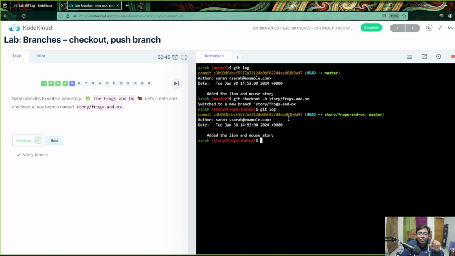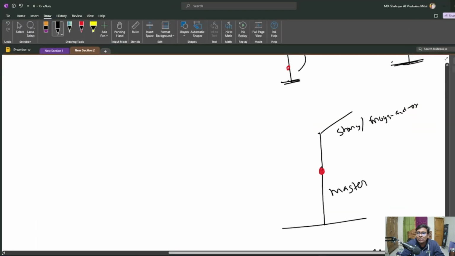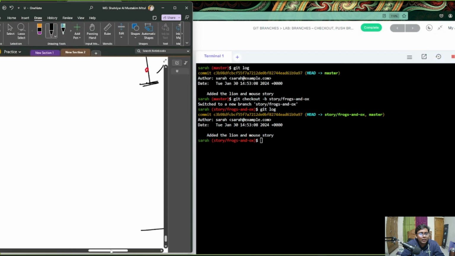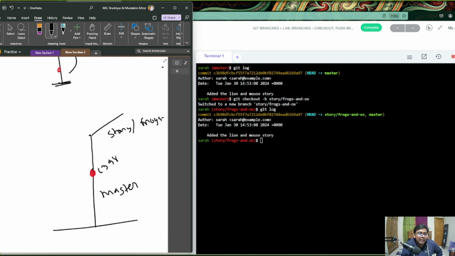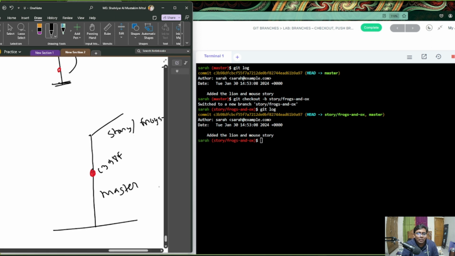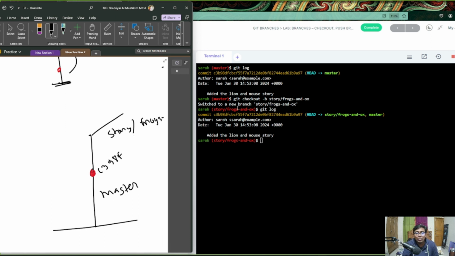Okay, just compare both of these, what is happening, it will fascinate you. Now the thing is that git log, so if you talk about these, let me just take it so I can understand what's happening. In the master, we had this commit, right? And this commit has a hash of C398F something. Now when we copied it down and again check the logs, like what are the commits we have, it found the same one. Also you can see Sarah and the commit name.